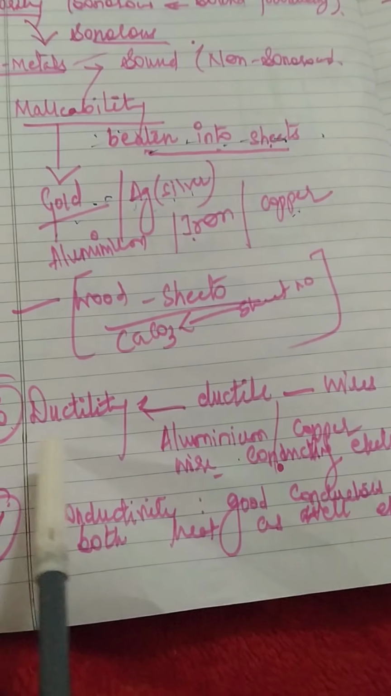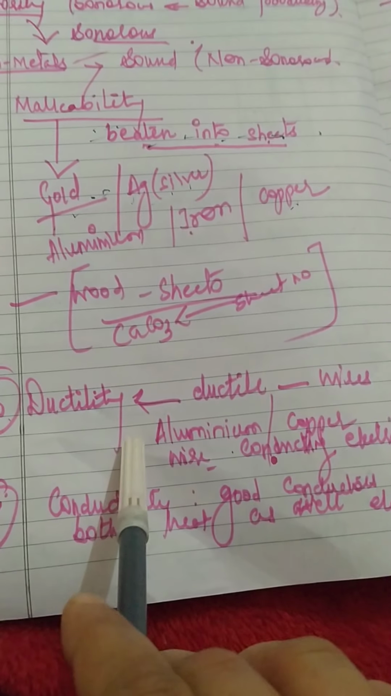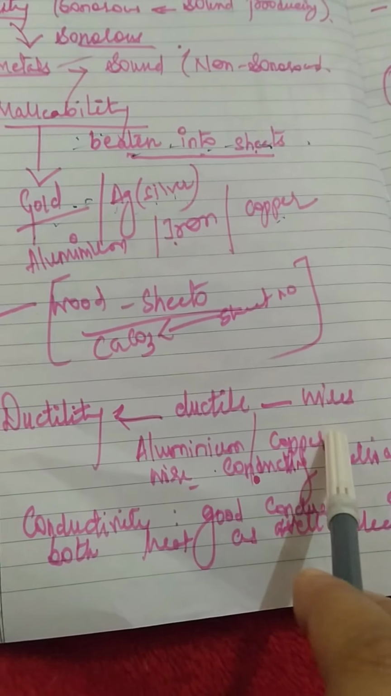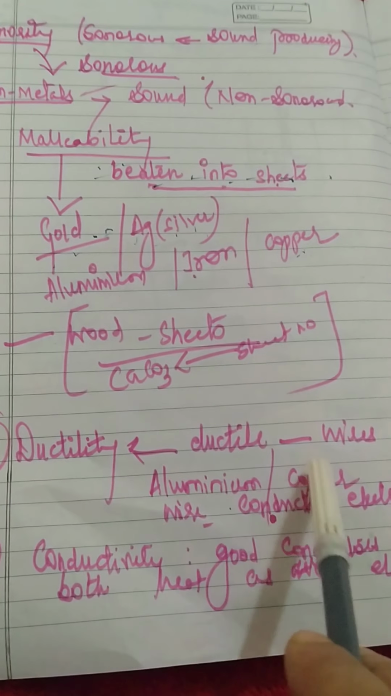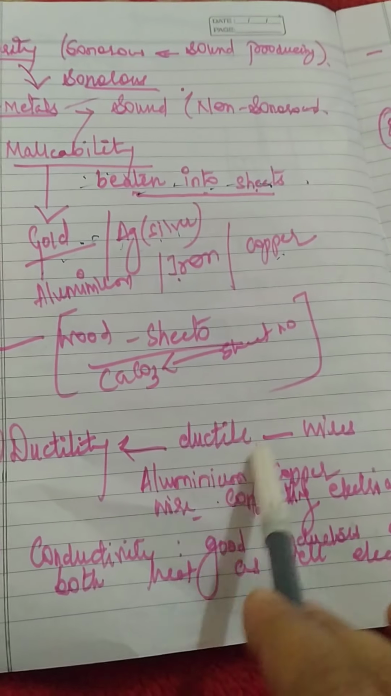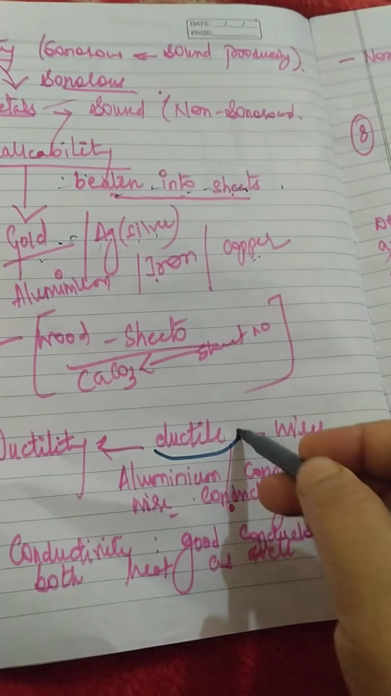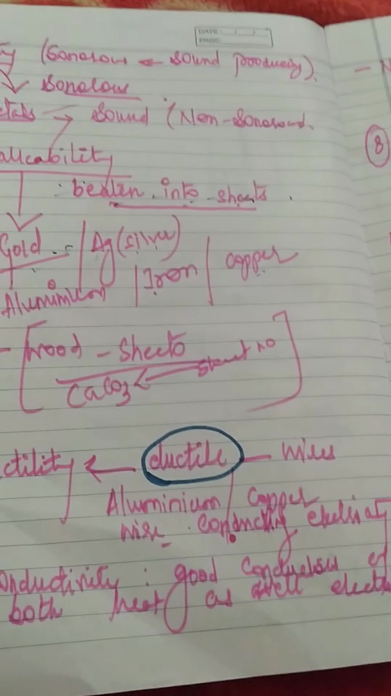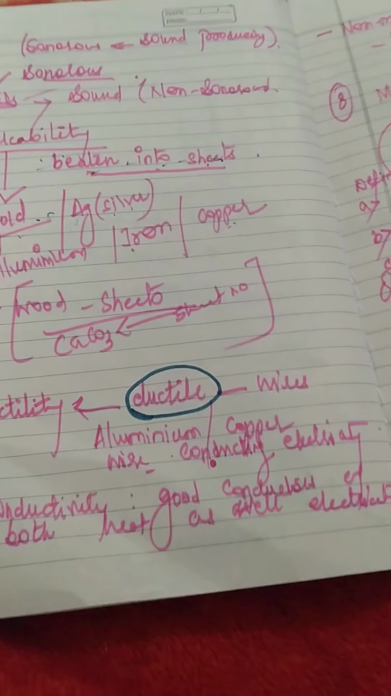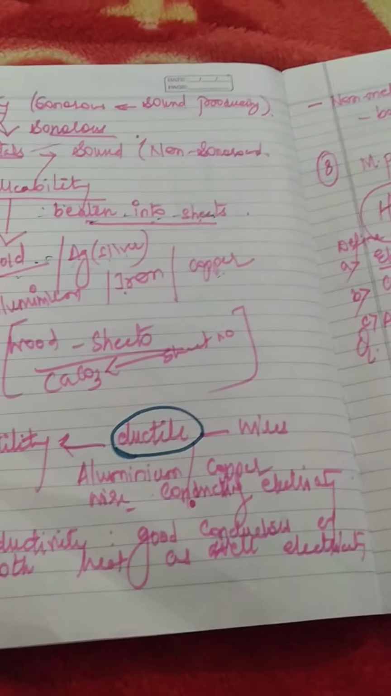Next property is ductility. When we say ductility, that means the metals can be easily drawn into wires. Metals are drawn into wires. So we say metals are ductile in nature. Whenever we say that, it means they have the property of ductility where they can be converted into wires.